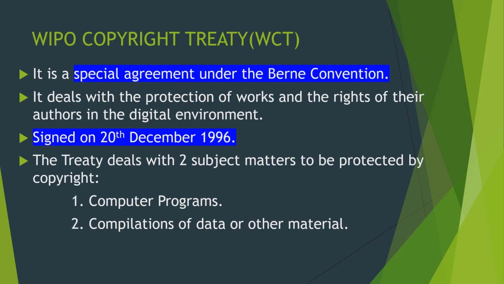Now comes WCT, that means WIPO Copyright Treaty. It is a special agreement under the Bonn Convention. It deals with the protection of works and the rights of their authors in the digital environment. It was signed on 20th December 1996. The treaty deals with two subject matters to be protected by copyright. First one is computer programs and second one is compilations of data or other material.